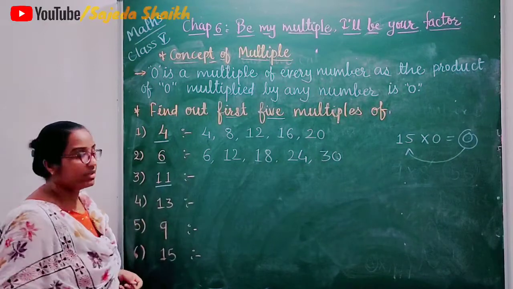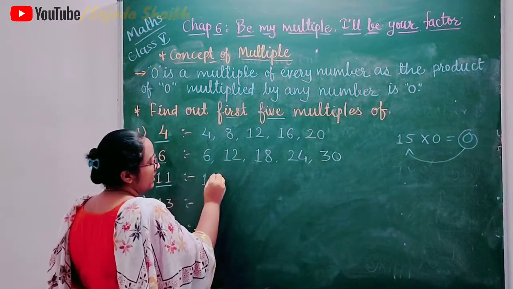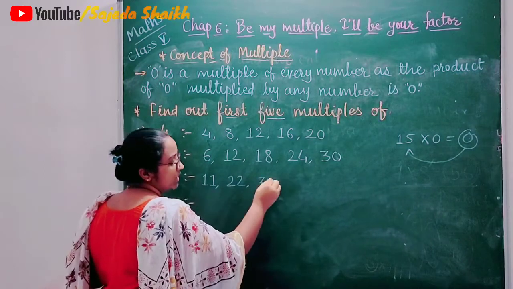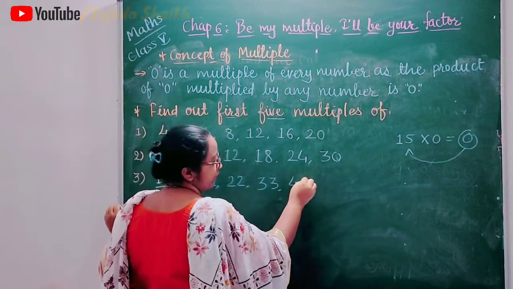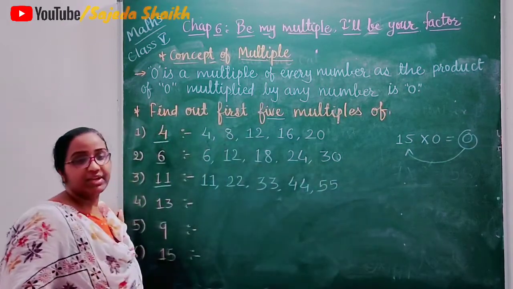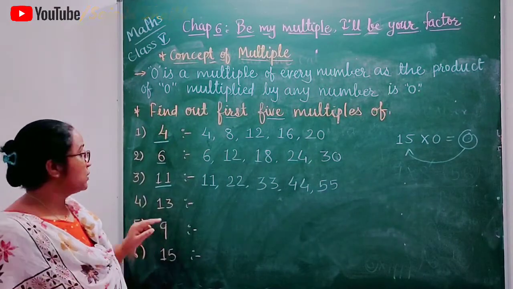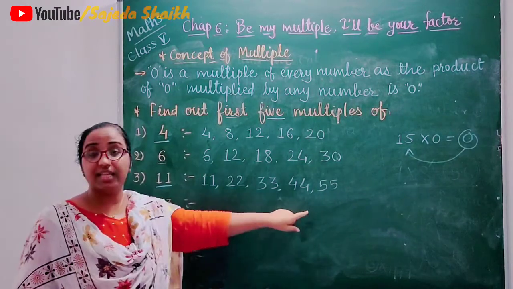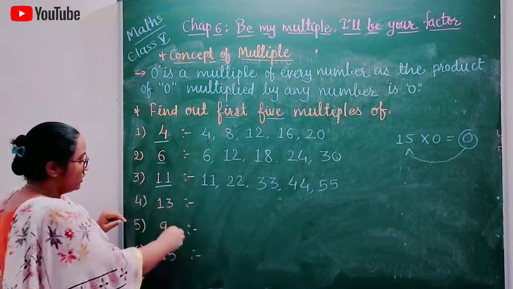Now 11. We'll start with 11, 22, 33, 44 and 55. Simply you have to remember that whenever you are asked to write down the multiples of a given number, you have to write down its table. Now 13.